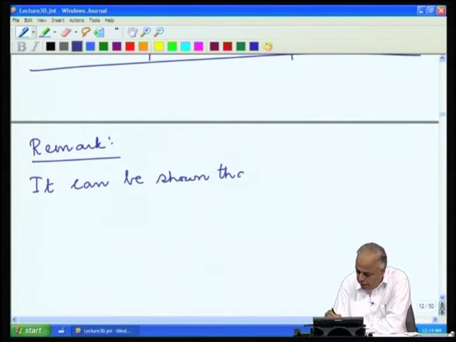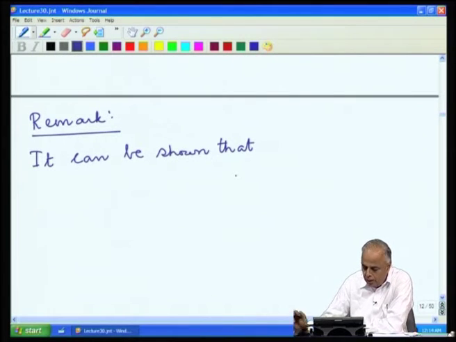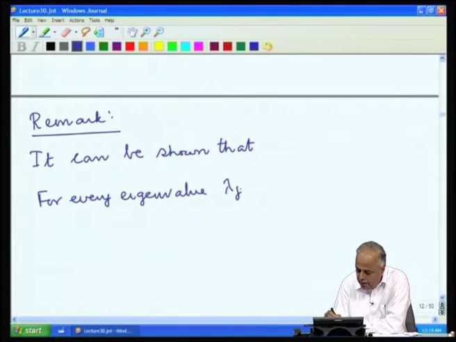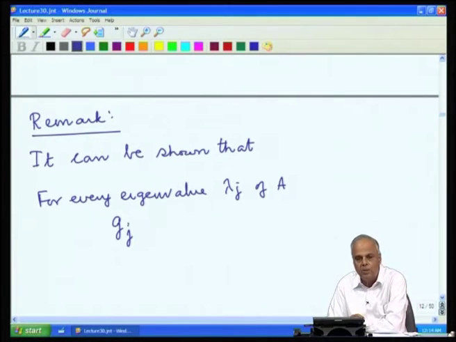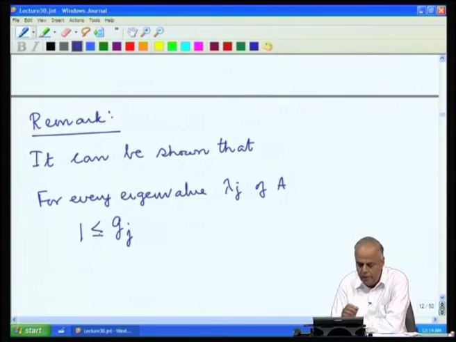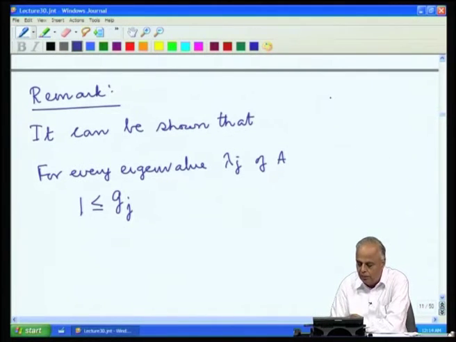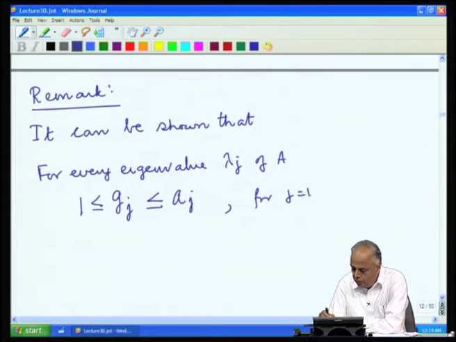It can be shown that for every eigenvalue lambda j of A, the geometric multiplicity corresponding to lambda j, we know it is at least 1. We have just observed that G j is greater than or equal to 1. So, 1 is less than or equal to G j, and this will be at most the algebraic multiplicity A j, for j equal to 1 to k.